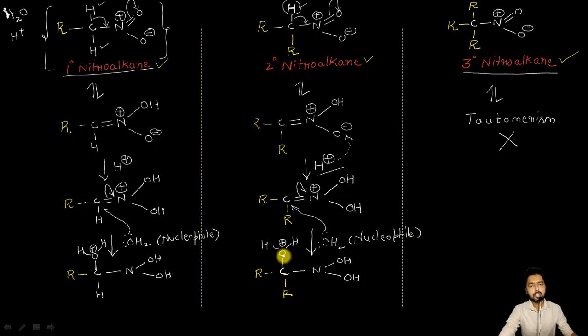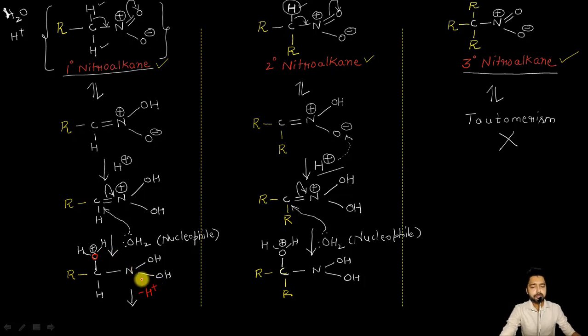Now at last what is going to happen is this oxygen atom here, being an electronegative element, is not happy to have a positive charge. And the best thing it can do to get rid of this positive charge is to lose a proton from itself. So now I can write here minus H positive, meaning a proton is going from this OH and H part, so that the positive charge on this oxygen atom can be neutralized.